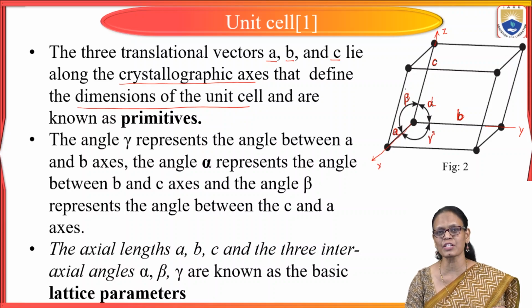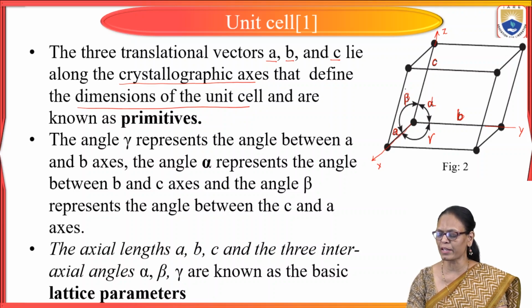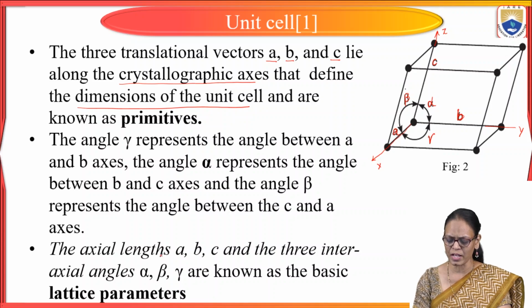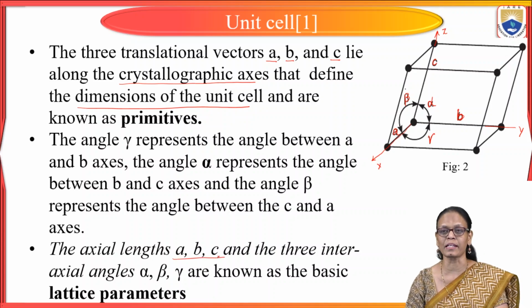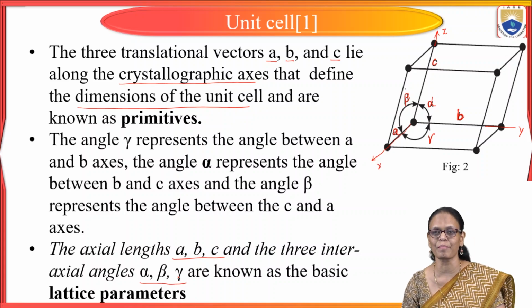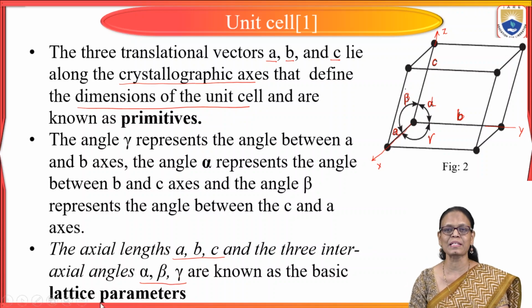We have initially defined A, B and C, the lattice parameters, which we are also calling them as primitives. And then we will be defining the interfacial angles, alpha, beta and gamma. So, the axial lengths A, B, C and the interfacial angles alpha, beta and gamma, we are calling them as basic lattice parameters.